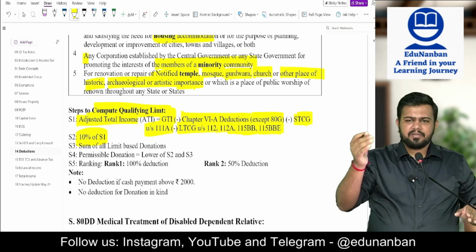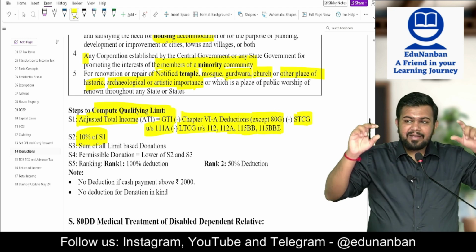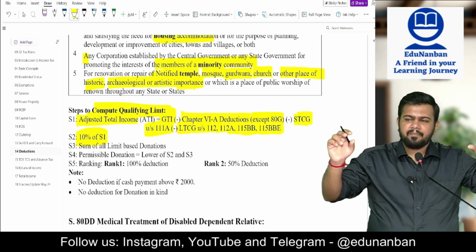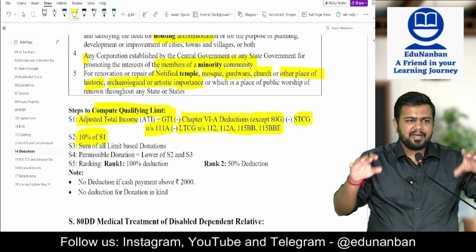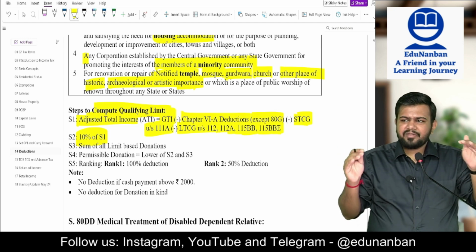Take 10%. This is called the qualifying limit. This qualifying limit is the limit of donation. It is not the limit for deduction. It is the limit for donation. So for deduction, you have to be within the limit.